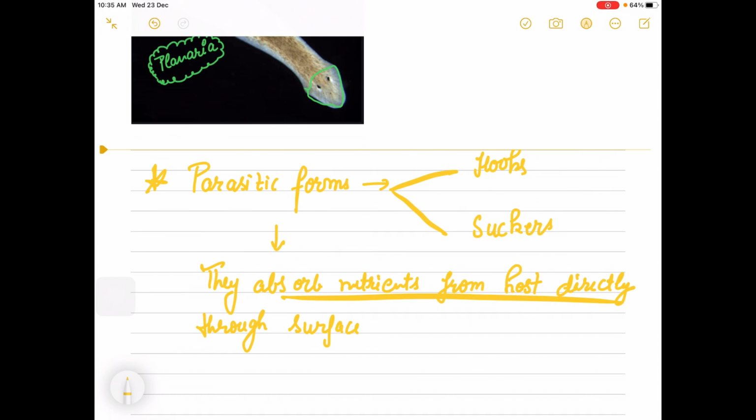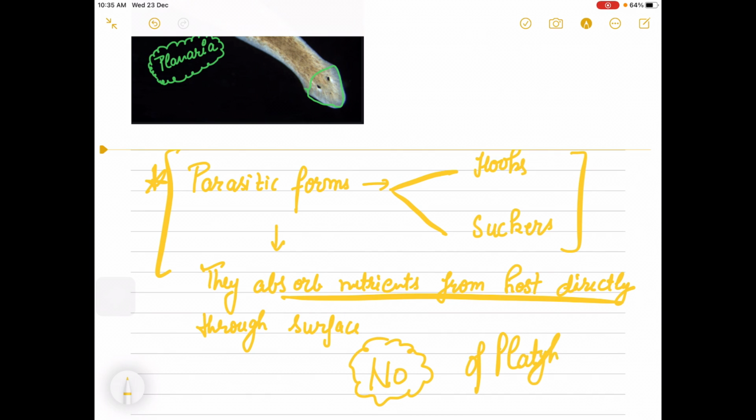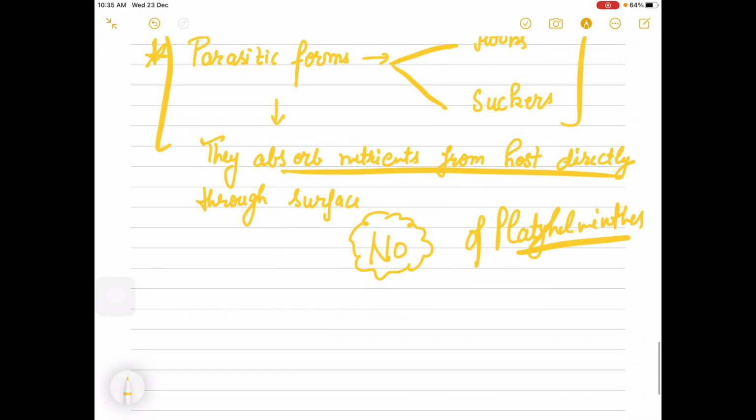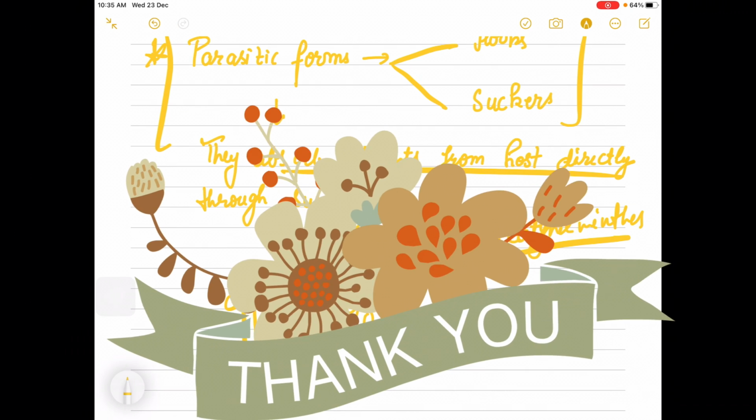Will you observe hooks and suckers in free living forms? No. Free living forms do not have hooks and suckers. They are a specific characteristic of parasitic forms of Platyhelminthes. So these are all the general characteristics which we observe in the Platyhelminthes. This is our fourth phylum which we have discussed today, and next we will discuss Aschelminthes tomorrow.